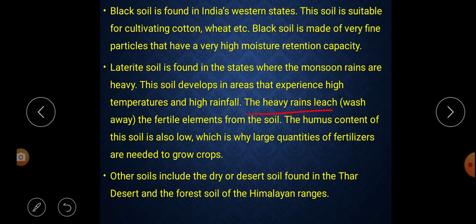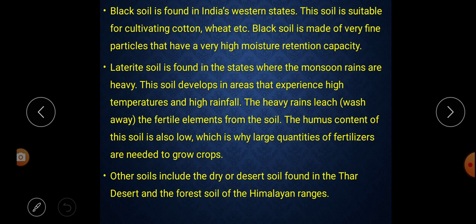The heavy rains leach or wash away the fertile elements of the soil. Because of the heavy rain, what happens? It washes out the fertile elements or organic layer of the soil. The humus content of this soil is also low, which is why a large quantity of fertilizers is needed to grow crops. So in this area, as the rainfall is more, soil erosion takes place, or the upper part of the organic layer is washed out by the rain. That's why a large quantity of fertilizer is needed for agriculture in this soil.